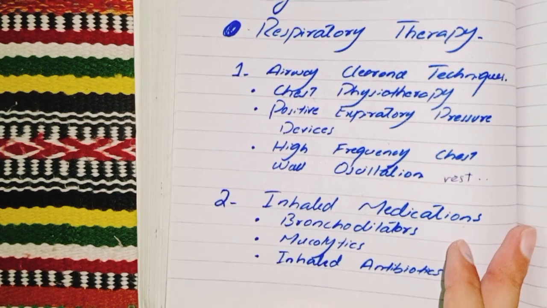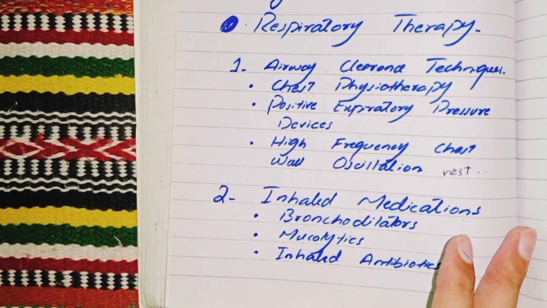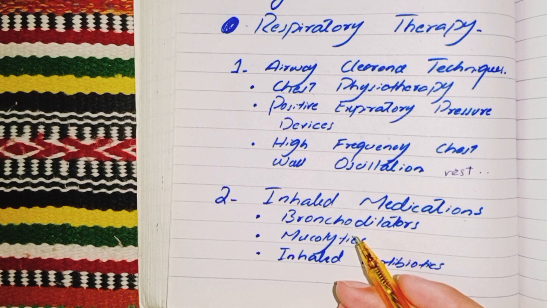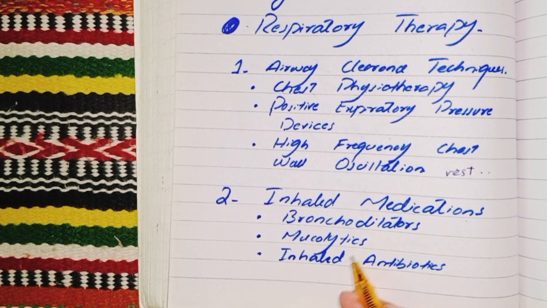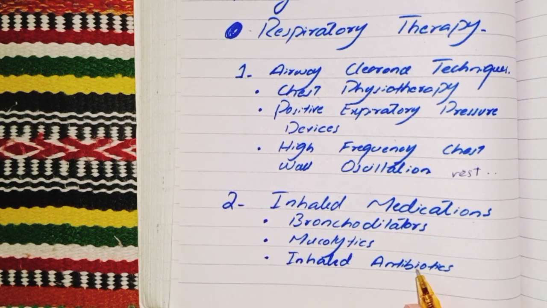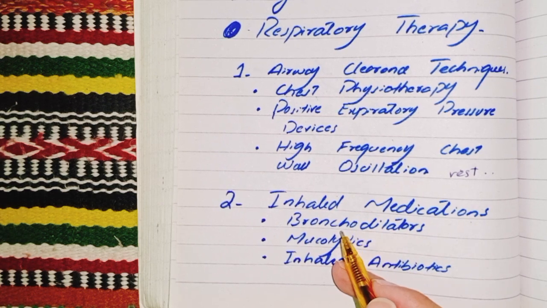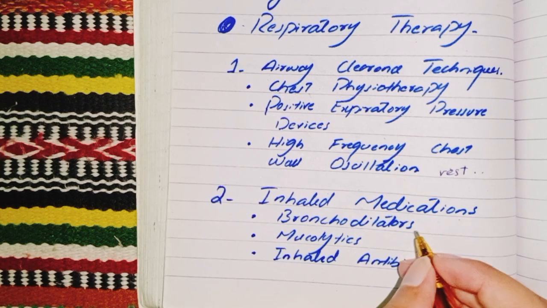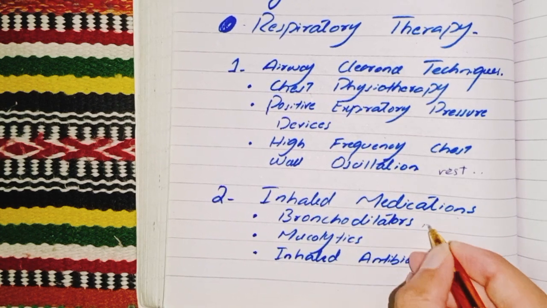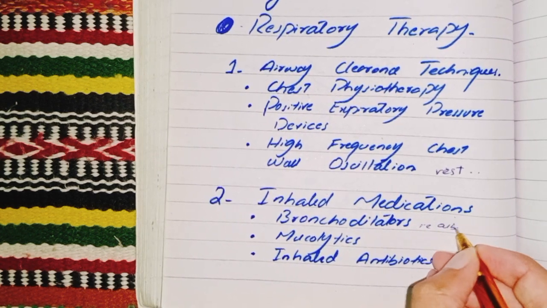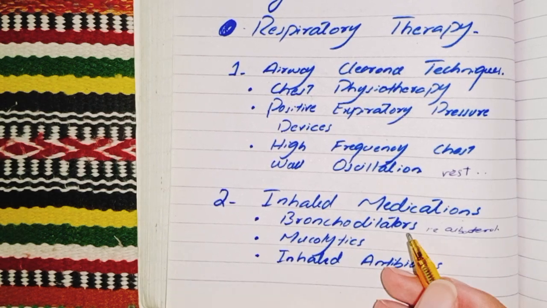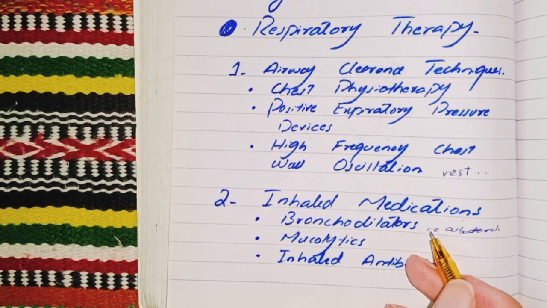Next is inhaled medications. We use different types of medications like bronchodilators, mucolytics, and inhaled antibiotics. First, we discuss bronchodilators. Bronchodilators like albuterol are used to open the airway and make breathing easier.